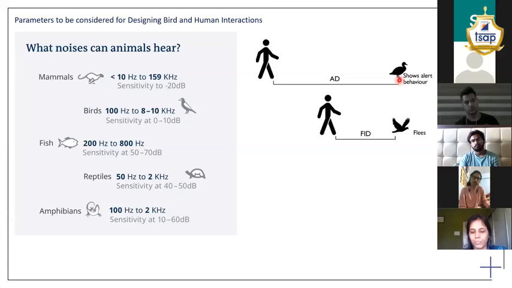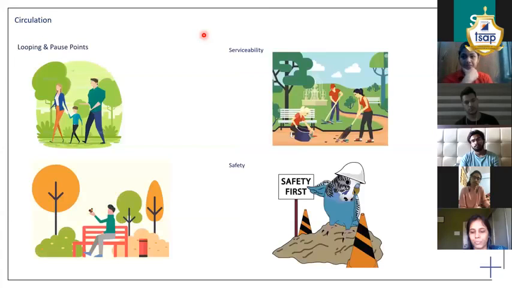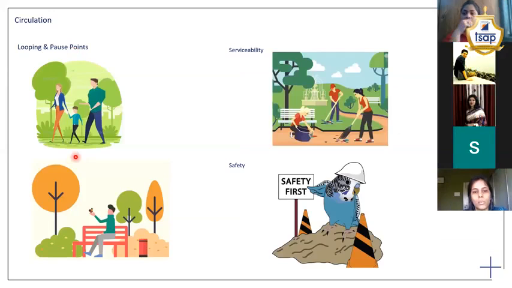Now looking at circulation. When you're planning a park, the circulation is the most important part, as it generates the narration that the designer is expecting to create in the park. So there are multiple ways of looping in a park. Okay, there is an open-ended looping and there is a close-ended looping.